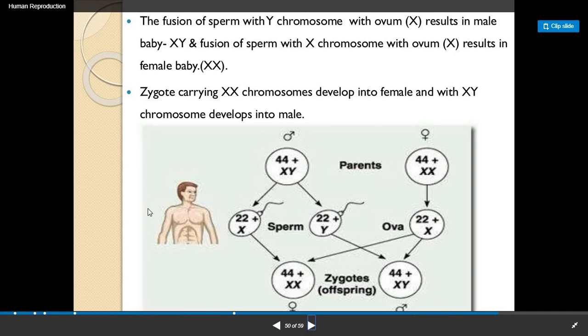Here you can see in the figure, 44 plus XY, the male parent is there, and here the female parent is shown. The male secretes two types of sperm, and the female secretes only one type of egg. Now if the X type of sperm fuses with the X type of egg, it will result in a female baby, and if the Y type of sperm fuses with the X type of egg, it will result in XY, that is, a male baby.